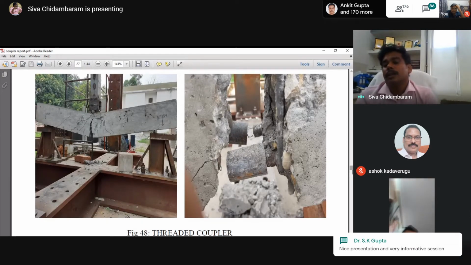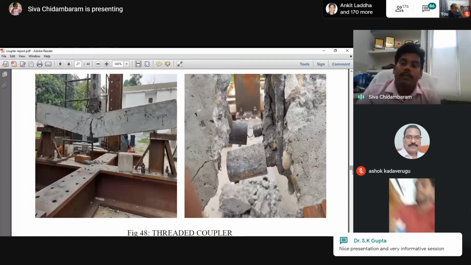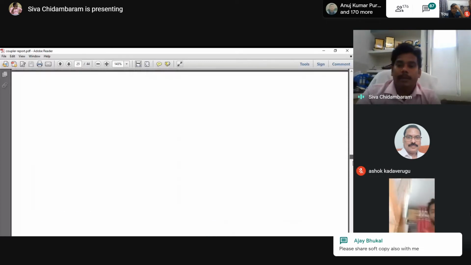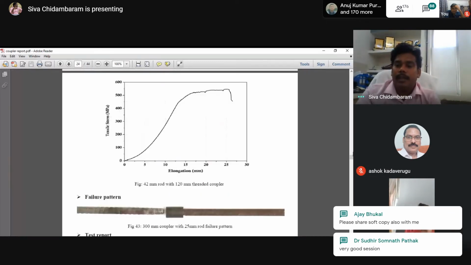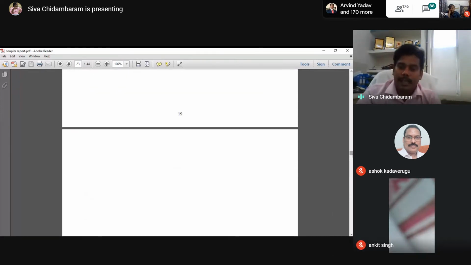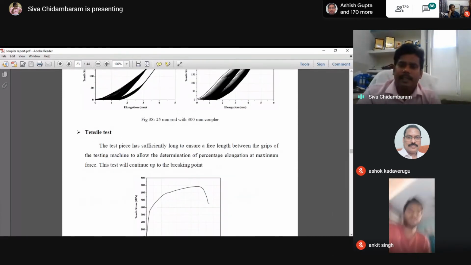If it happens, then we are experiencing a brittle failure. So prior to using the coupler, we have to ensure that our coupler should be properly tested under tension and cyclic test. At least cyclic test is a must.